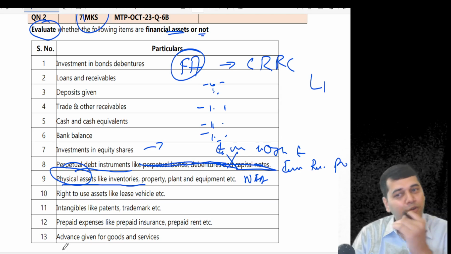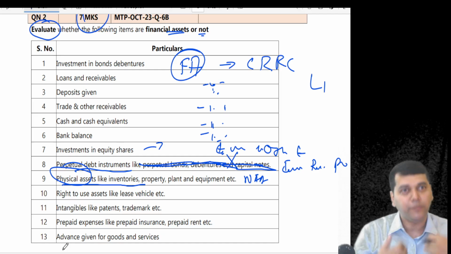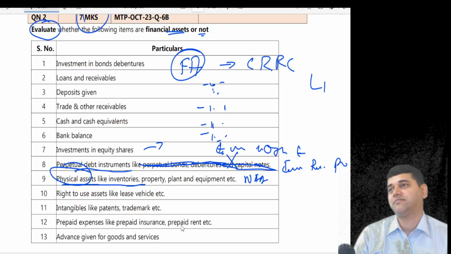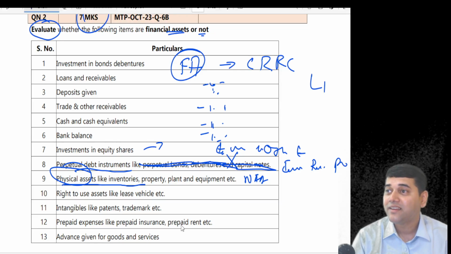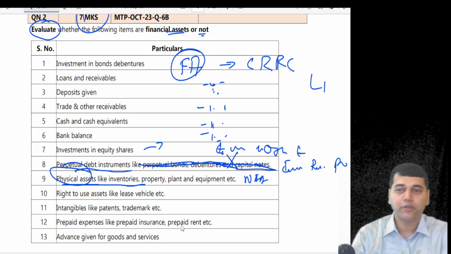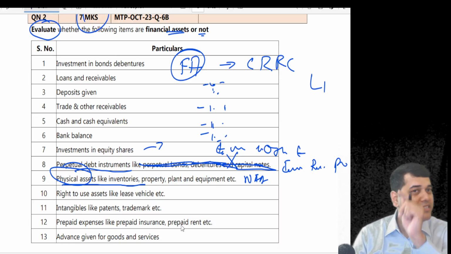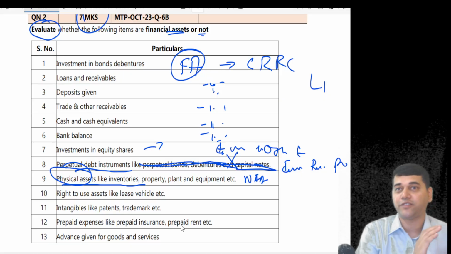So what answer are you going to tell? See, you have understood. I know it very clearly. But how do you communicate to me that it is not a financial asset? Have you come across that in the definition? Because I have to apply a definition there. What I told you is my interpretation of the definition.